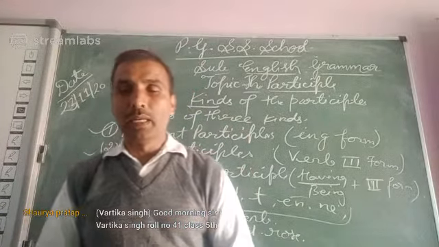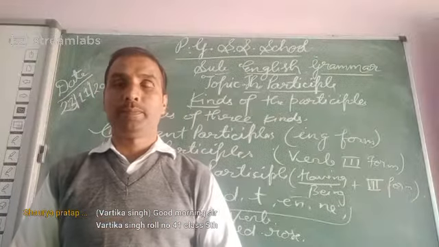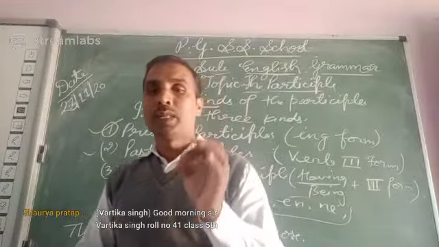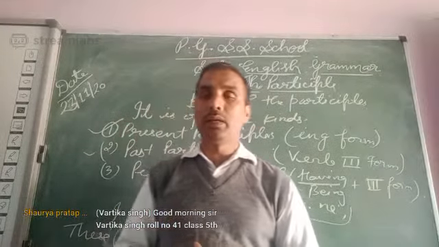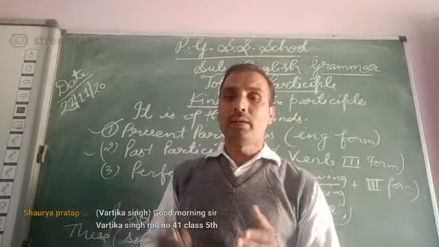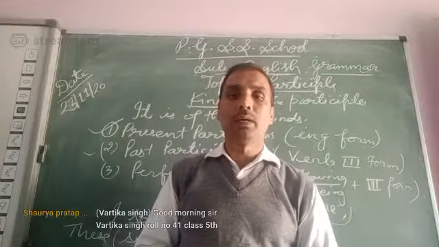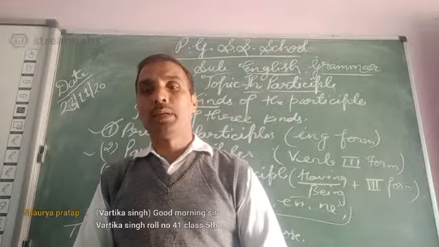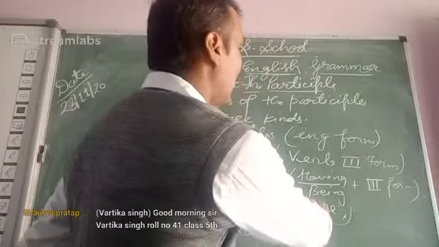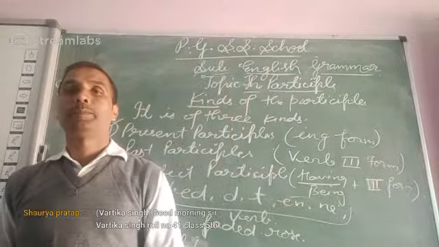And perfect participle denotes an action which was completed at a time in the past. On the other hand, if the time denoted by the participle is prior to that of the principal verb, we use the perfect form of the participle, or having or being plus verb third form. To find out that, I have written here having or being plus verb third form. Clear?